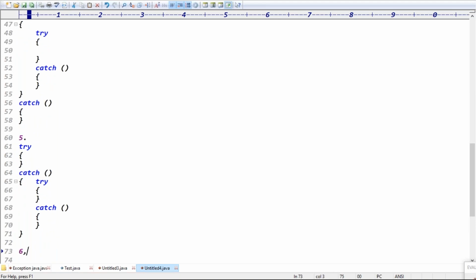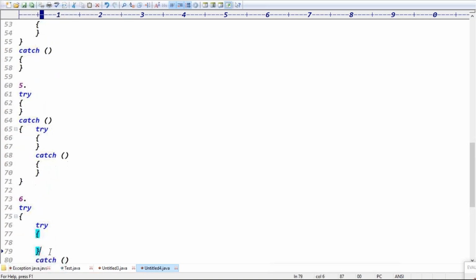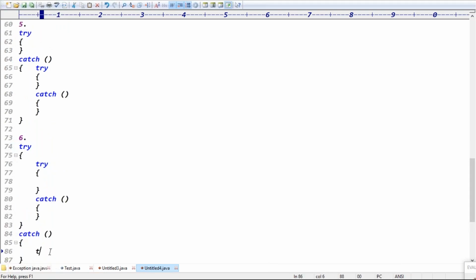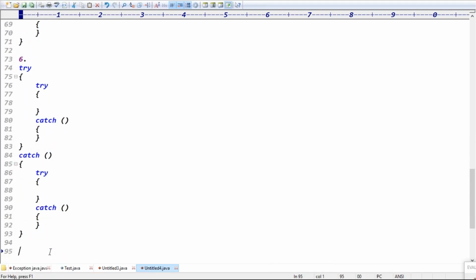Exactly. Case 4 is what? Inside the try, I have written the try catch. Case 5 is what? Inside the catch, I have written the try catch. Case 6 is what? Inside the try, I can write the try catch, and inside the catch also I can write the try catch, right? That is called nested try catch, guys. Try to write one example of a nested try catch, and I will tell you the flow of execution.